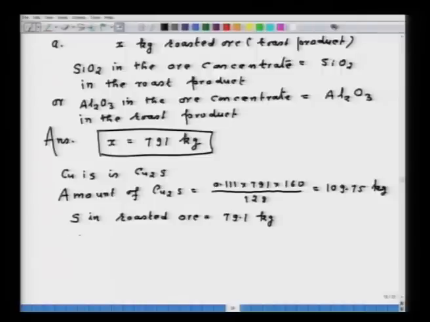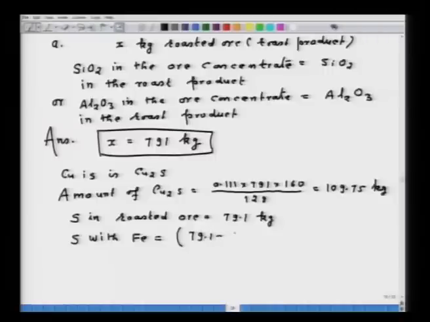Therefore, sulfur with iron: the sulfur in the roasted ore can go either with copper or with iron, and there is no other taker of sulfur. Cu2S we have already determined. So, if I subtract the amount of sulfur that has gone with Cu2S from the total sulfur contained in the roasted ore, then I will know the sulfur with iron, and that is exactly what I am going to do.